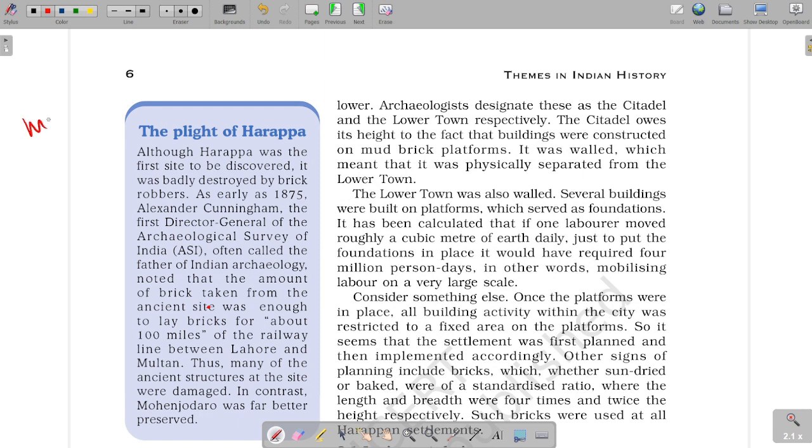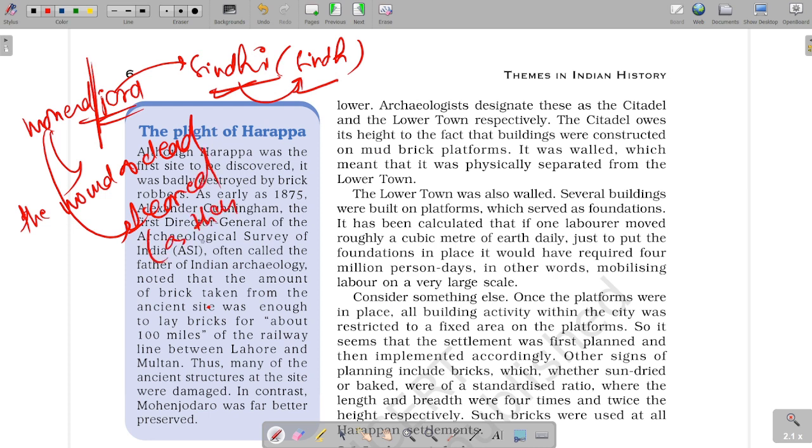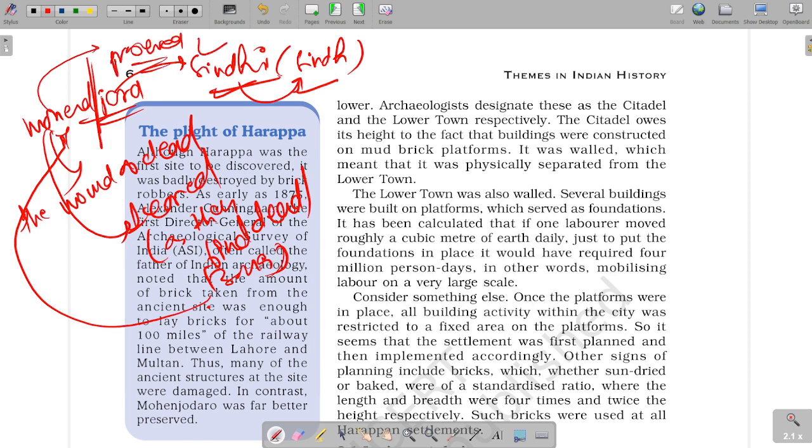Guys, another famous story is about Mohenjo-daro, which is a Sindhi term, as it is located in Sindh. Sindhi is the language of Sindh, and here Mohenjo-daro means the mound of the dead. The people feared this place. Why? Because as they removed the bricks, they found dead people or bones of dead people. So this place became haunted, and so it has been preserved to some extent.